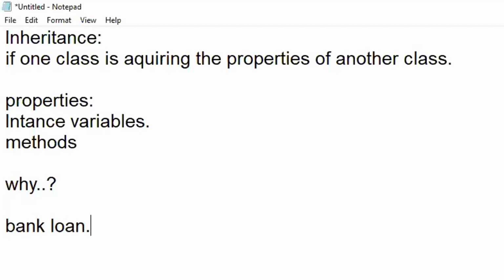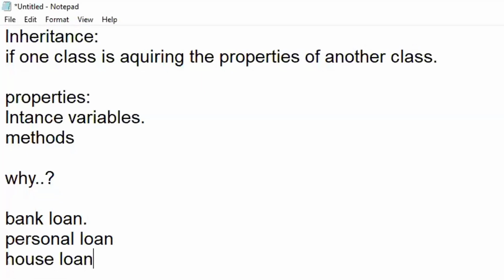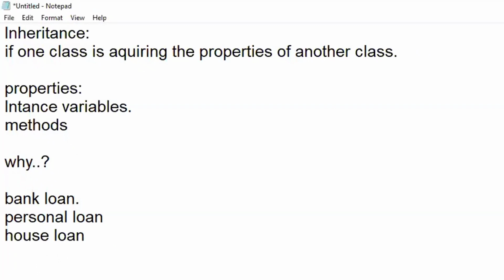When an application has to be developed for a bank loan, you need to understand what the different types of loans are. For namesake, let me list some loans: something like a personal loan, and a house loan. Just assume that I have these two different types of loans with me.